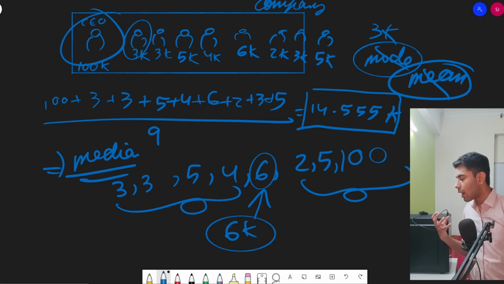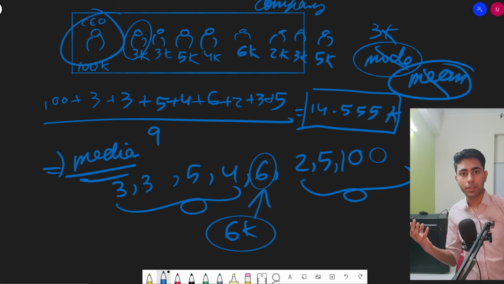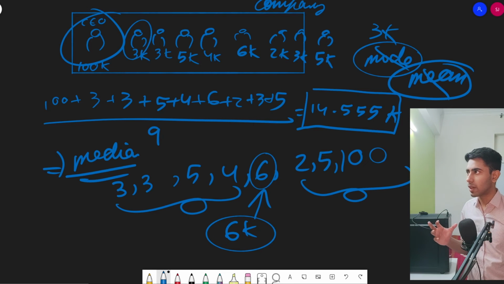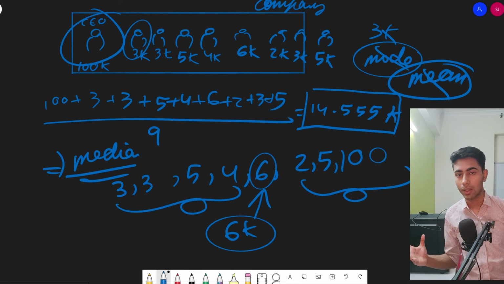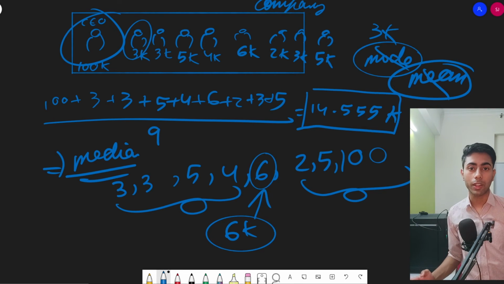So whenever we have a dataset where there are outliers present, or I can say the dataset is skewed, or cases where there is a huge disparity between the data points, in those cases it is very helpful to calculate the median. So in these cases you will be calculating your median.